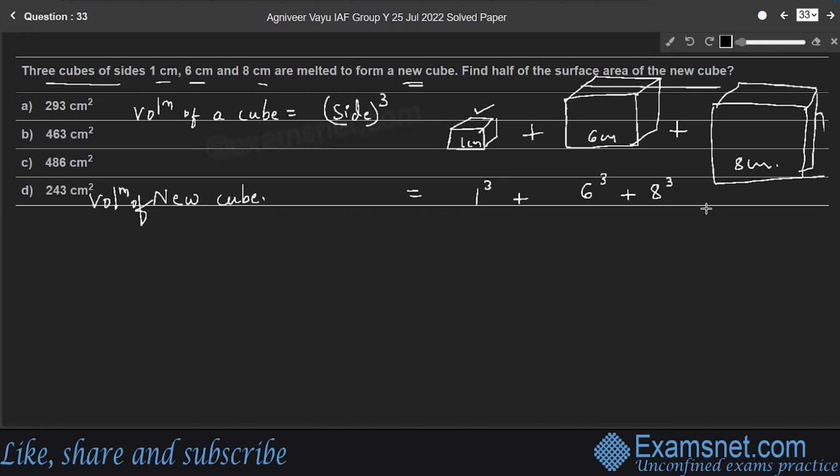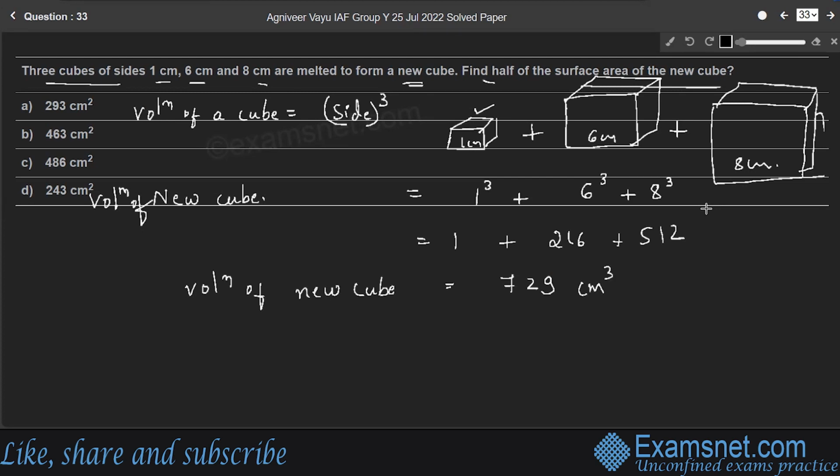So 1 cube is 1, 6 cube is 6 into 6, 36, 36 into 6, 216. 8 cube, 8 into 8, 64, 64 into 8 is 512, right? Therefore, volume of the new cube is 1 plus 216 is 217, plus 512, it is 729 centimeter cube, the volume of the new cube.